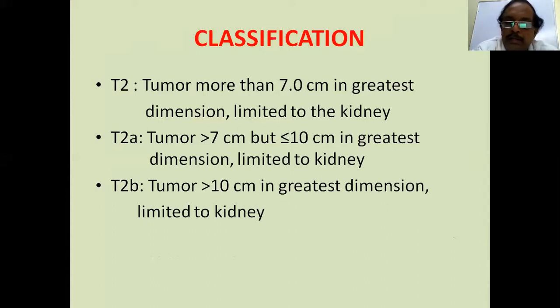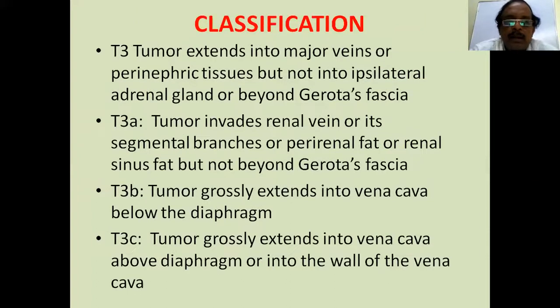T2B, more than 10 centimeters, but still limited to kidney. So T1, T2 tumors are limited to kidney. Whereas T3 tumor extends into major veins like renal vein or perinephric tissues, but not into the ipsilateral adrenal gland or beyond Gerota's fascia. If you remember the anatomy of the kidney and suprarenal gland, you see that they are in separate fascial compartments, not in the same fascial compartment. So if it extends beyond Gerota's fascia, only then is there a possibility of the adrenal being involved.